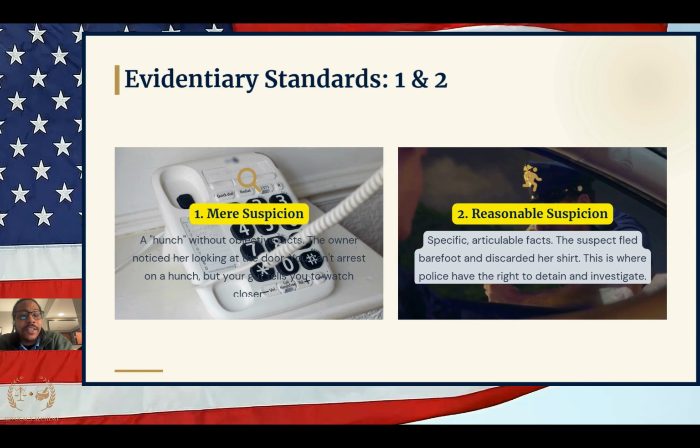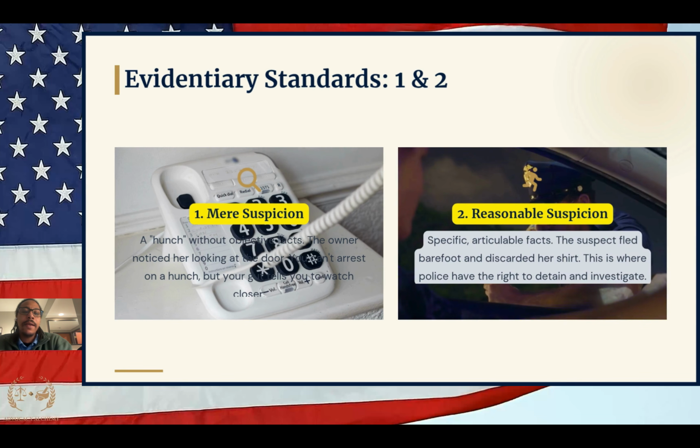All right, so that's the stop and frisk there in Florida. Okay, it may be codified where you are also, but if not, the Terry stop rules are good law. Okay, I think that case is from the '60s. Terry v. Ohio. Since that law has come into effect, it has been good law since.